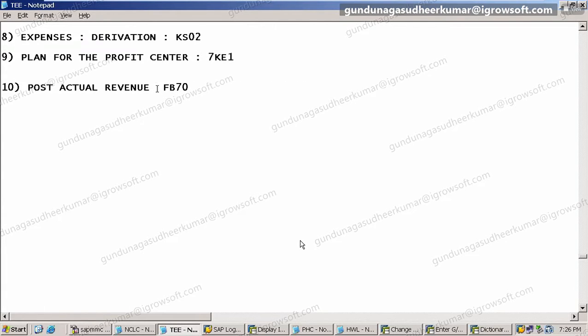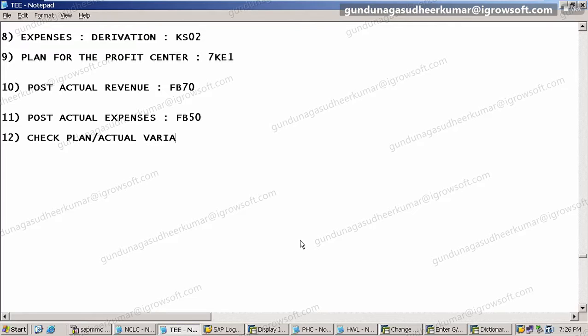FB70. Write down like this. Then post actual expenses, that is in FB50. Good. Next step number 12. Check what? Check variance, right? So check plan versus actual variance report for the profit center. Is that clear?